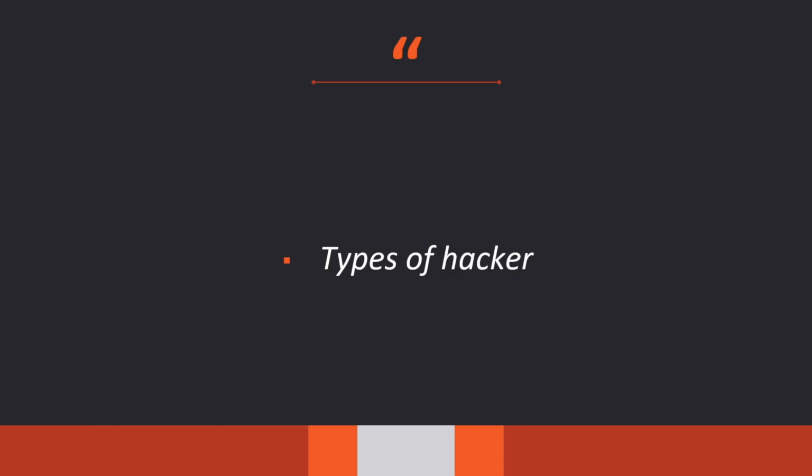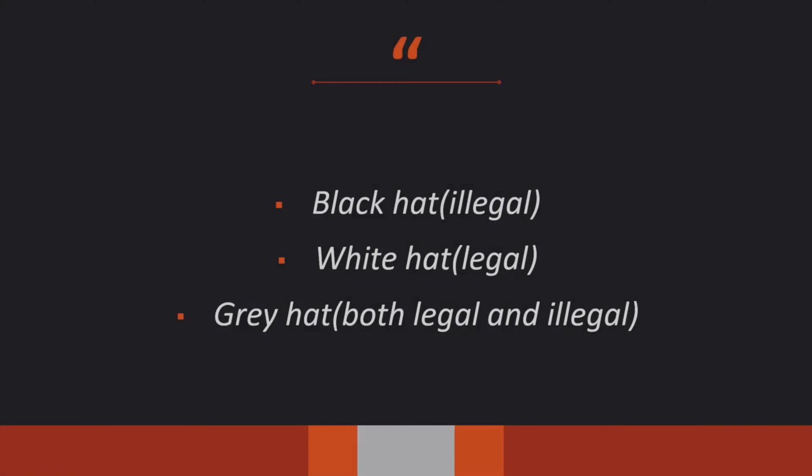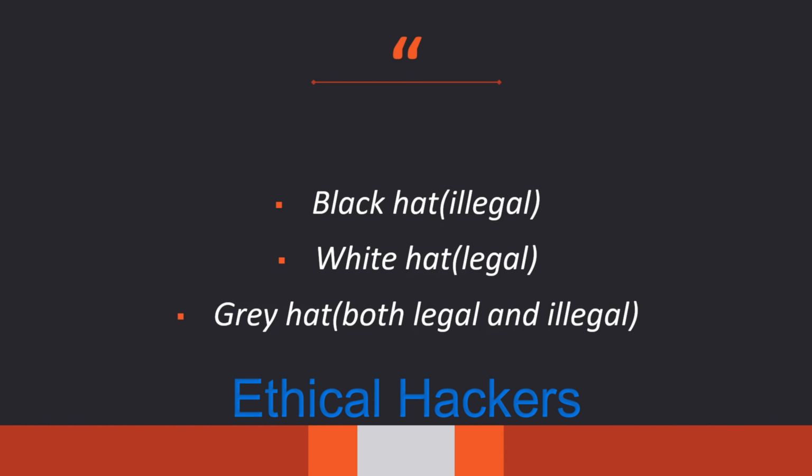And finally we are going to talk about types of hackers. There are three types of hackers: black hat, white hat and grey hat. Black hat hackers, the hackers who hack for illegal purposes or personal purposes. White hat hackers, the hackers who hack for legal purposes like checking the security level of a PC, are also called ethical hackers. Grey hat hackers, the hackers who hack for both legal and illegal purposes. That means they can hack for legal purposes and illegal purposes also.